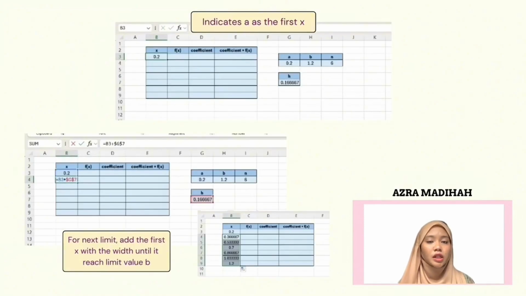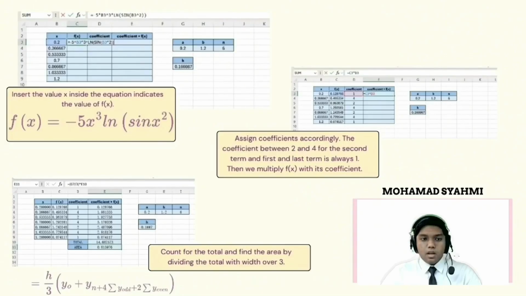Next, to generate the x values, we start with a as the first x. To get the following x values, we keep adding h to the previous x, and we continue this process until we reach the limit, which is b equal to 1.2. Now, we will be finding the value of f(x). To find the value of f(x), we need to insert the value of x into this equation.